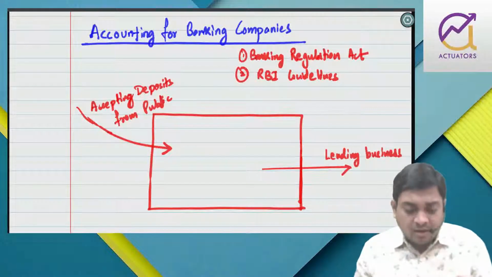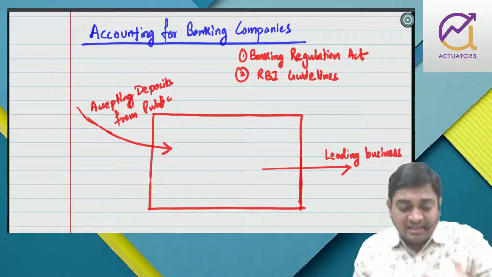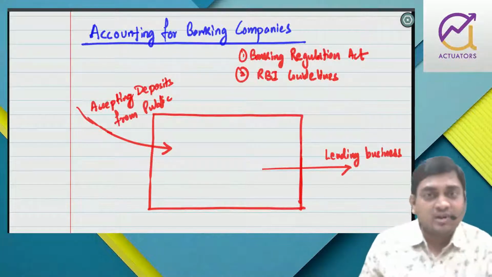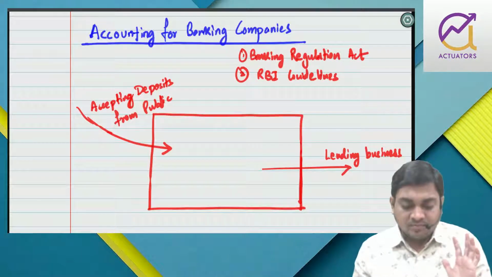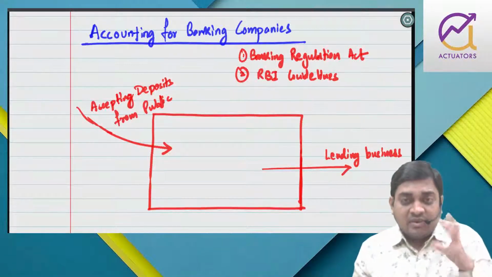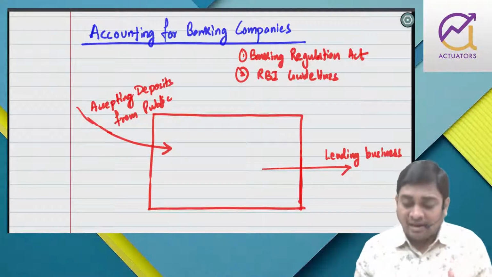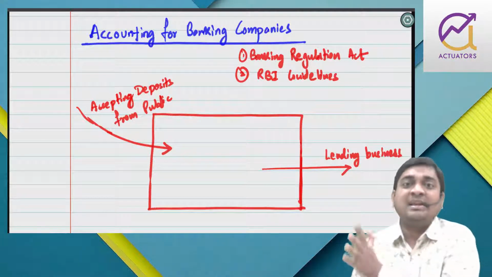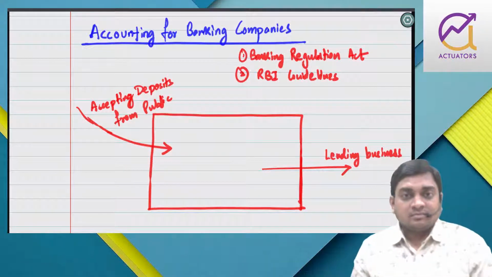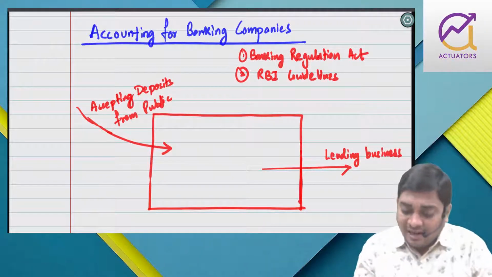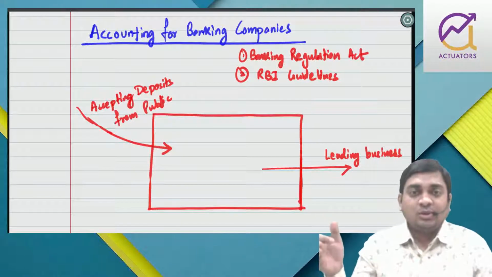Now, when you accept deposits, it means if depositors want, they can withdraw at any point of time. So whenever money is deposited into a bank, that bank should not lend all its money to others.